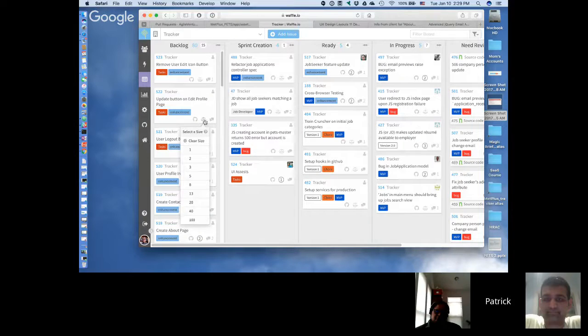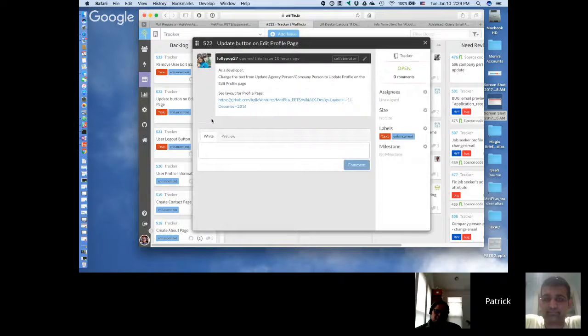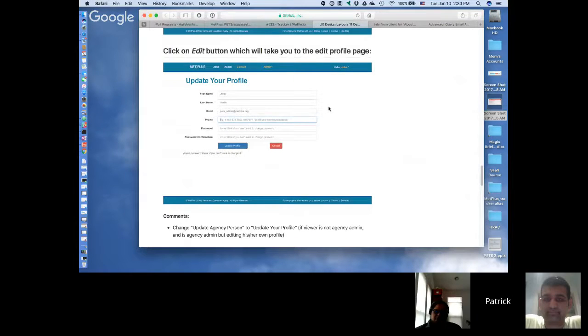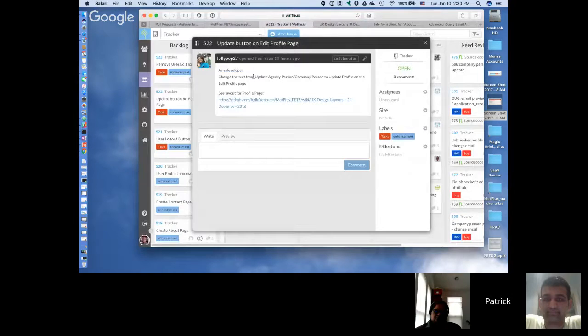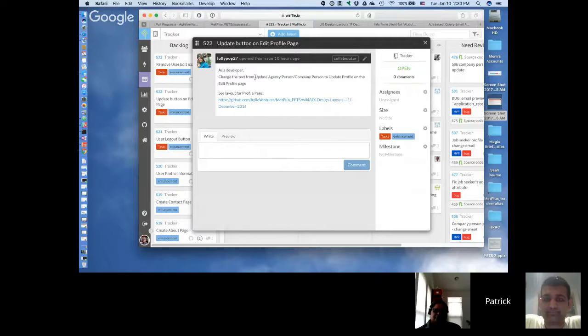Update button on profile edit page. So the profile edit page that we saw, let's look at that. No more information here, but I think she notes that if you're editing a profile, it could be for an agency person, it could be for a company person. It may be the same form for a job seeker, I can't remember. But I know for agency person and company person, I think it's the same form. Yeah, same form. But job seeker may have their own profile edit form.